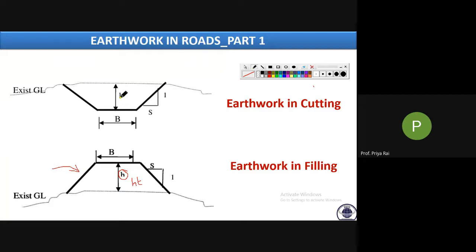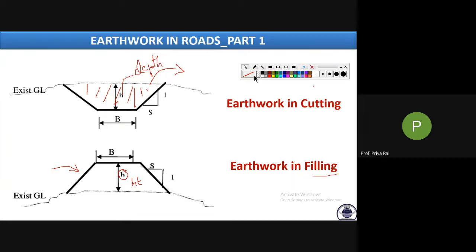Whereas in this case what we are doing, we are digging. This is the ground level, here earth is there. Okay, earth is present. Now we are excavating, we are taking out, so we are digging. Okay, so that is called the cutting, or we can say this is called the depth of cutting. So this is called depth of cutting and this is called height of filling or embankment.